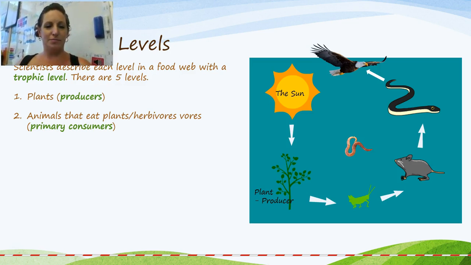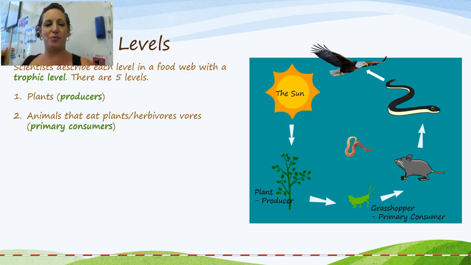Oh, look at that. Mrs. Marini made a typo. It says animals that eat plants, also called herbivores, vores. I don't know why there's an extra vores on the end of herbivores, but anyway, let's continue.